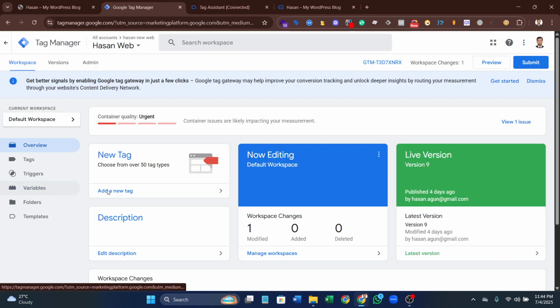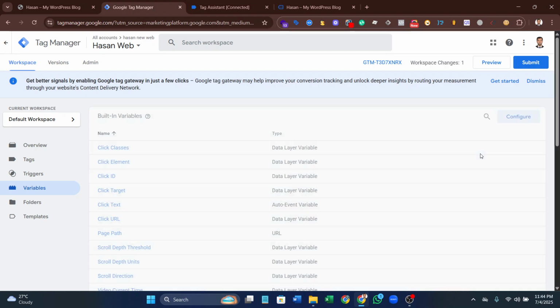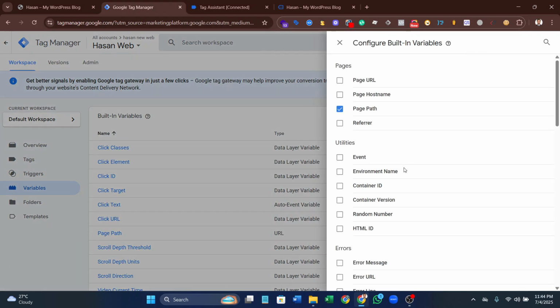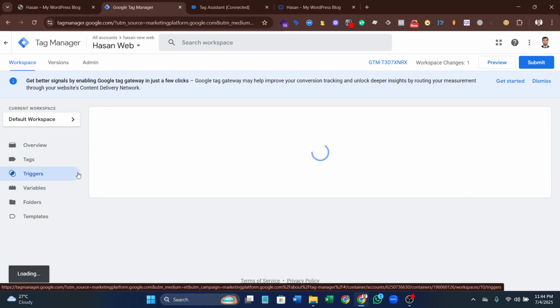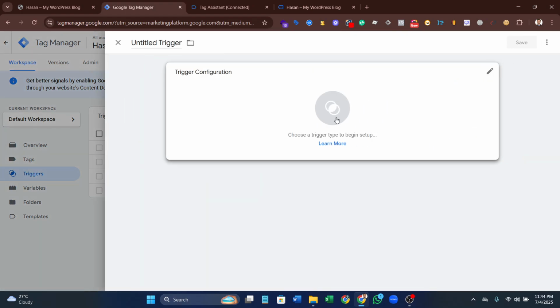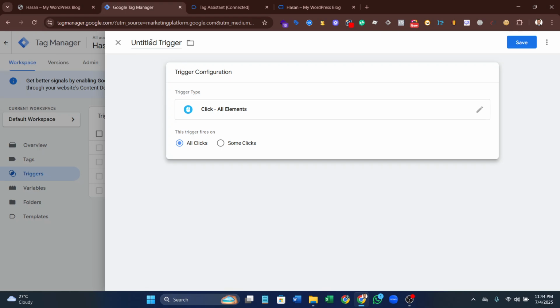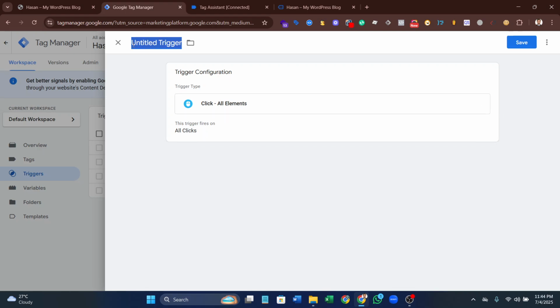So first of all, we have to enable all the built-in variables that are click related. I have enabled them. Okay, now go to the trigger section. Create a new one and just name the trigger. GA4. Okay, just save.